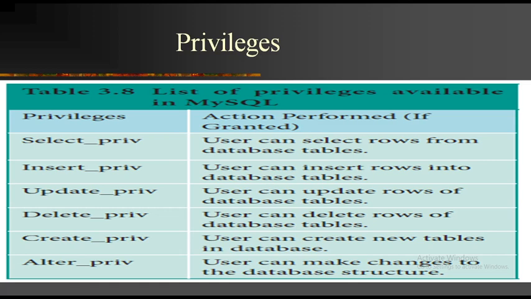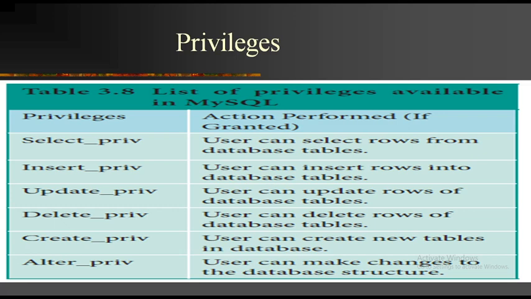Next one is update privilege. The user can update existing records with the help of this update privilege. Next one is delete privilege. With the help of this delete privilege, the user can delete rows of a database table. Next one is create privilege.